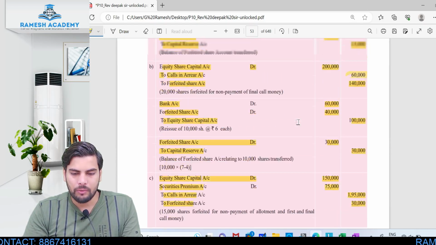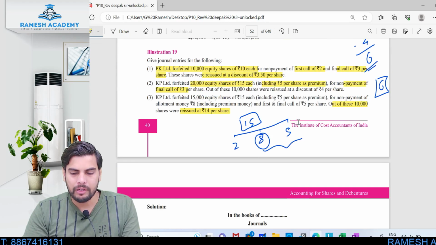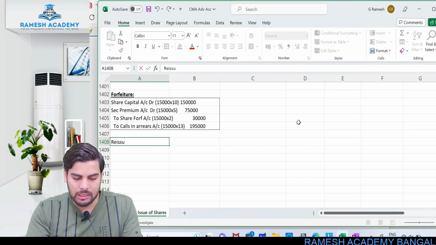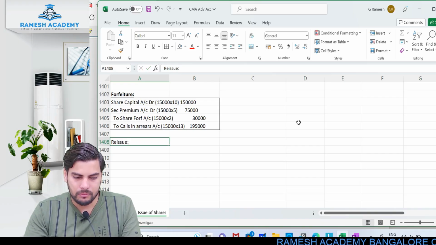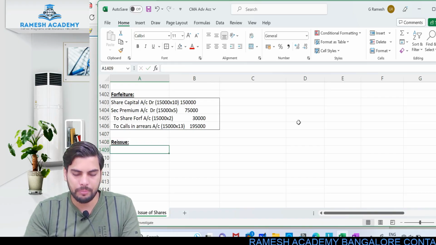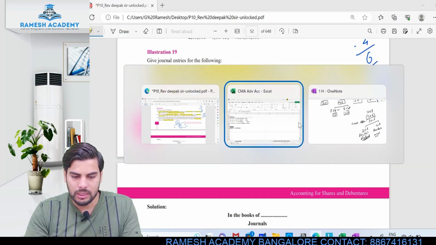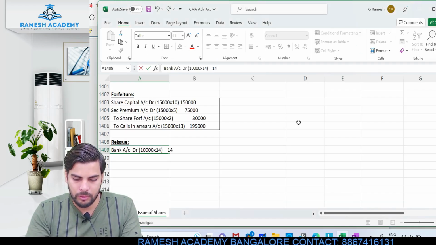Now the next entry would be with respect to reissue. They have clearly mentioned that out of these 15,000 shares, 10,000 shares are being reissued at 14. So the shares are not reissued at discount, they are actually reissued at premium. So the entry would be like this: bank account debit 10,000 into 14. These shares are reissued at 14 rupees. So this would be 1,40,000.